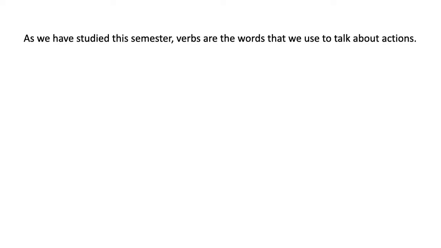So let me remind you before we start that verbs are the words that we use to talk about actions. Some examples: to play, to study, to read, to rest, right? And there are many others: to drink, to eat, to sleep, to drive, right?